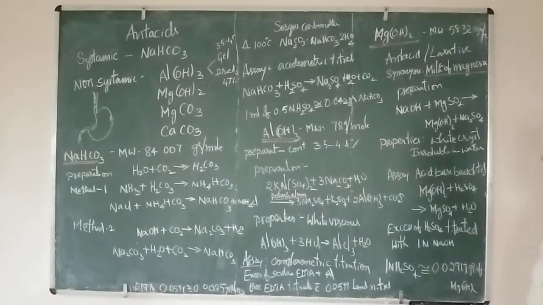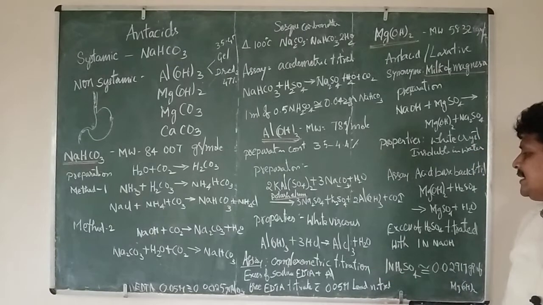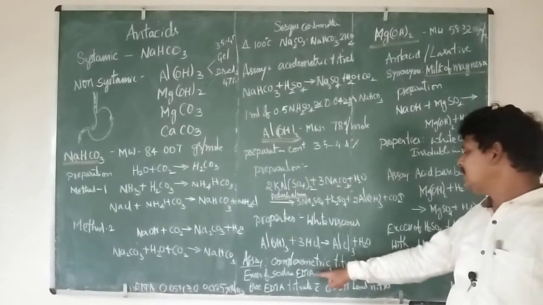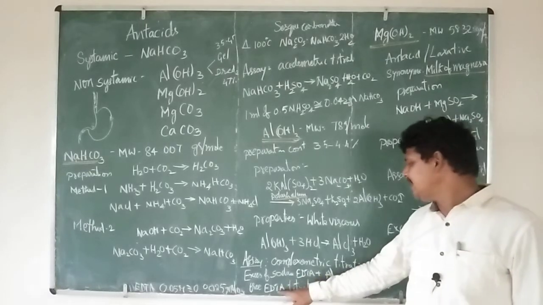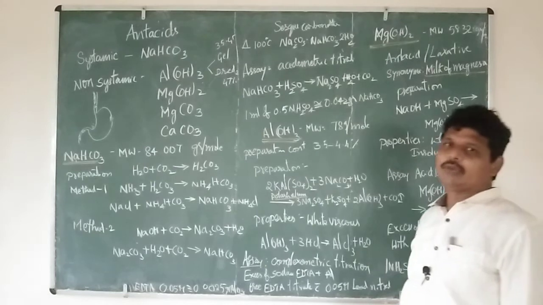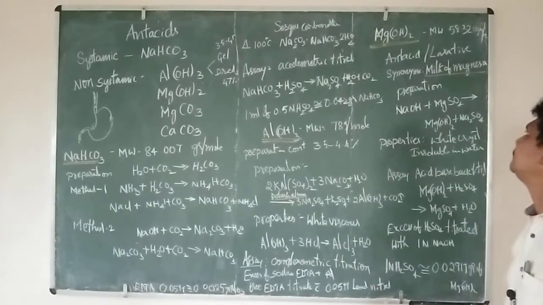Coming to the assay, a complexometric titration is done. Excess sodium EDTA is added to the aluminum. Most of the EDTA forms a complex with aluminum, but the free EDTA can be titrated using lead nitrate. Thereby we can find out the content of the actual aluminum hydroxide present in our sample.